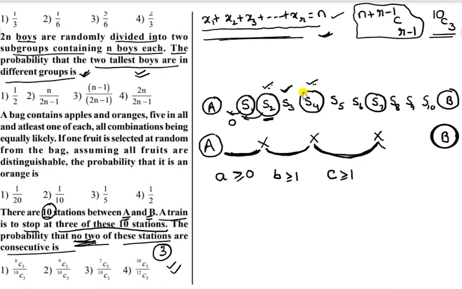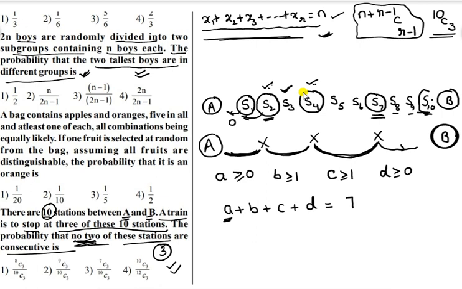Next, d denotes the number of stations to the right side of the last stop. Suppose this is the last stop, that is the third stop, then 1, 2, 3 stations may be there. Suppose this is the last stop itself, then the number of stations is 0. That's why d is greater than or equal to 0. Now I can write a plus b plus c plus d must be equal to total 10 minus 3, which is 7. Agree or not? Because what does a denote?